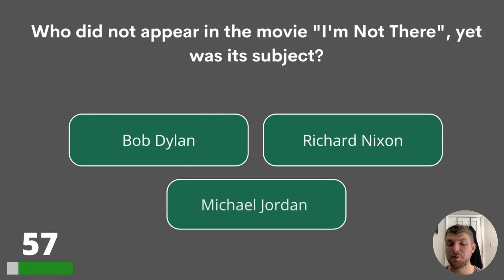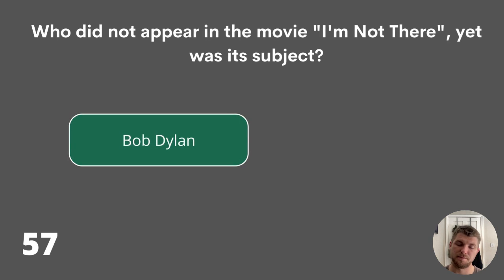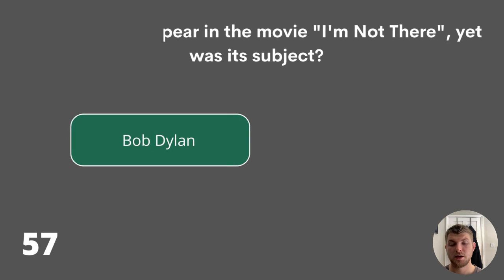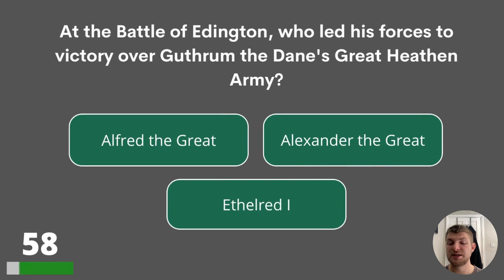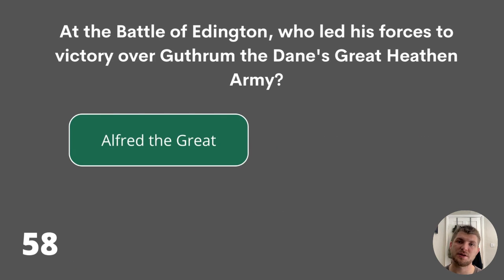57. Who did not appear in the movie I'm Not There, yet was its subject? Bob Dylan, Richard Nixon, or Michael Jordan? The answer is Bob Dylan. 58. At the Battle of Edington, who led his forces to victory over Guthrum, the Danes' great heathen army? Alfred the Great, Alexander the Great, or Ethelred the First? The answer is Alfred the Great.